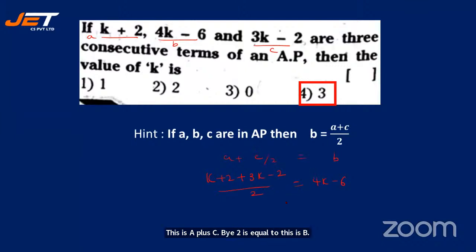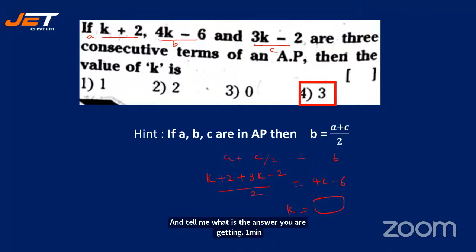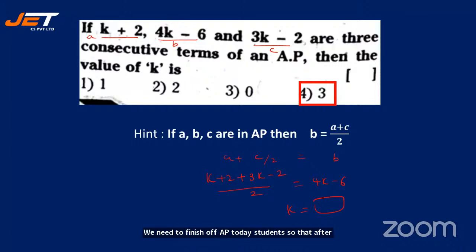See, now you solve for k and tell me what is the answer you are getting. 1 minute time I can give you, not more than that. We need to finish off AP today, students, so that after the session you can take out your textbook and go through this again. Yes, let me see, check the chat box. Many are saying option 4. So yes, perfect. It is option 4, right?